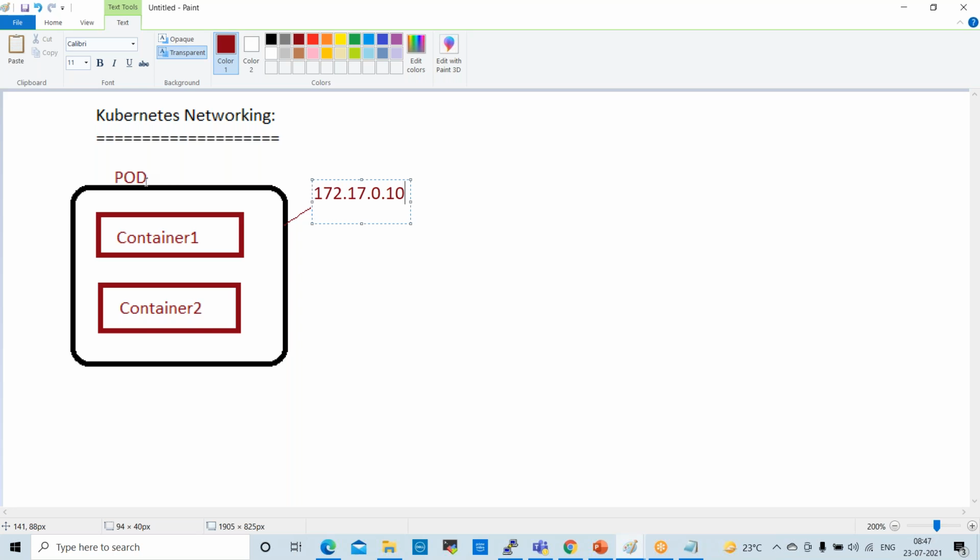While working on containers, we don't get any separate IP for a container. So containers will not have any IPs in Kubernetes. In Docker, we have different IPs for containers, but in Kubernetes we don't have any IPs for containers. Containers always work based on port numbers, right?